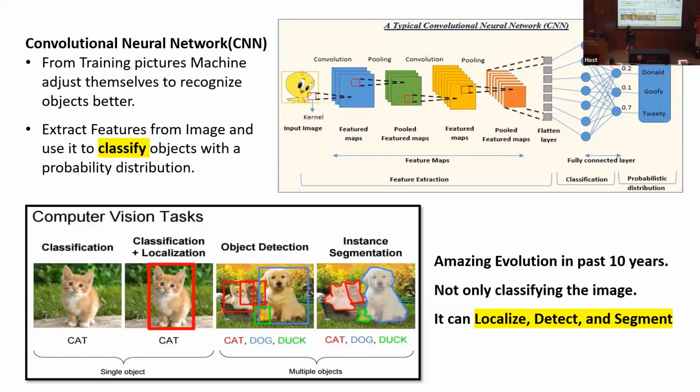So using the CNN, we can recognize, detect, and segment. So this is a part of the segment.